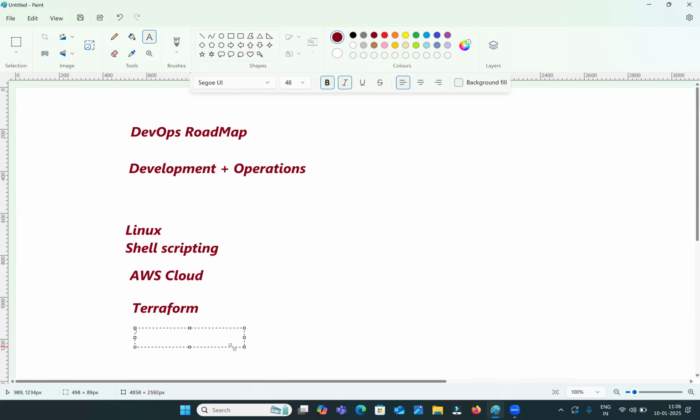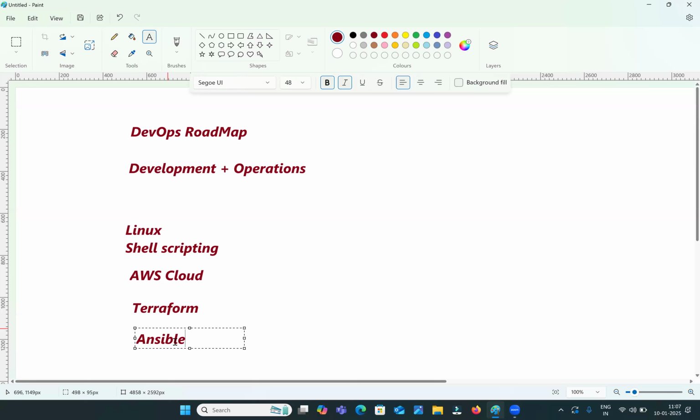After Terraform, we should have knowledge of Ansible also. What is Ansible? Ansible is a configuration management tool.